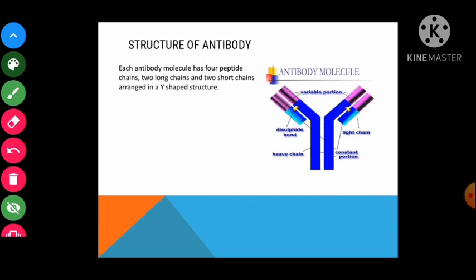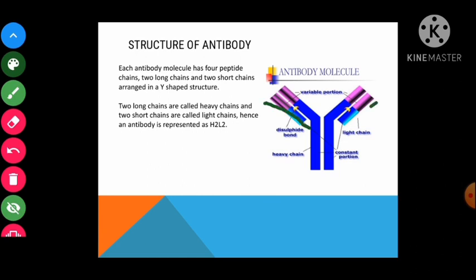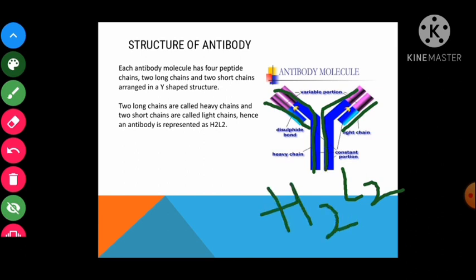Out of these 4 chains, 2 chains are light chains. The smaller chains are the light chains, abbreviated as L2. And 2 large chains are called heavy chains. The 2 large chains you see here are the heavy chains. They are abbreviated as H2.